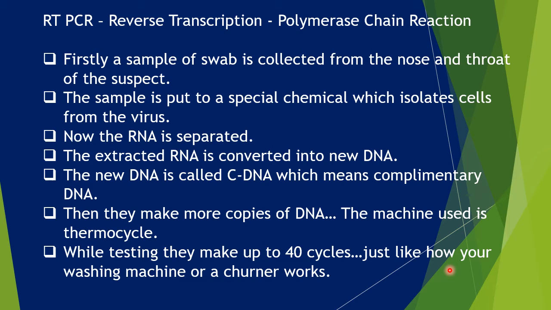It's kept in complete heat, and they make many cycles. For some, the virus may be found in the fifth cycle itself, or for some in the 15th cycle, or for some in the 35th cycle.